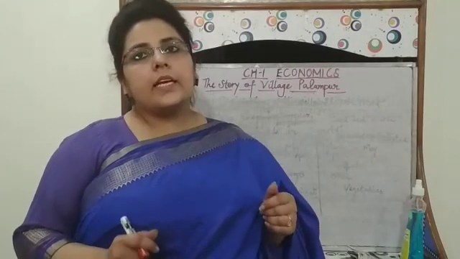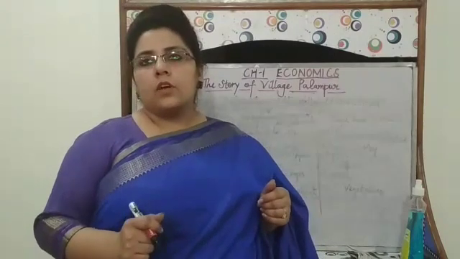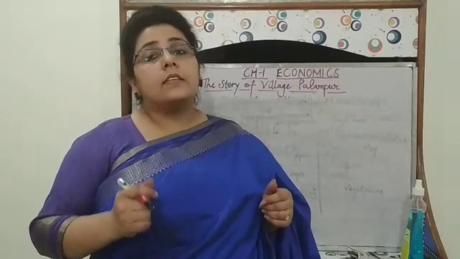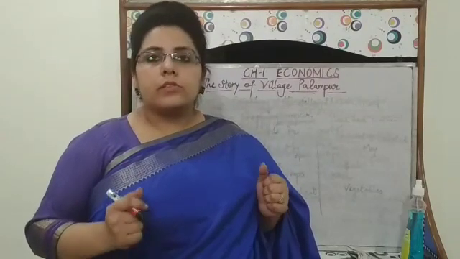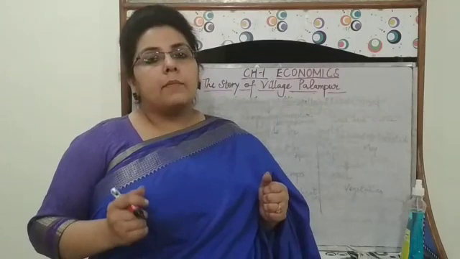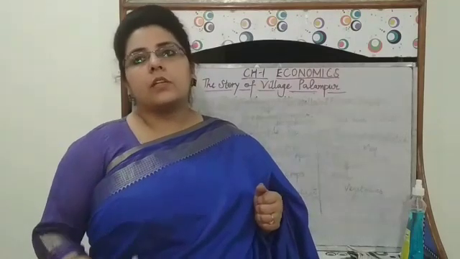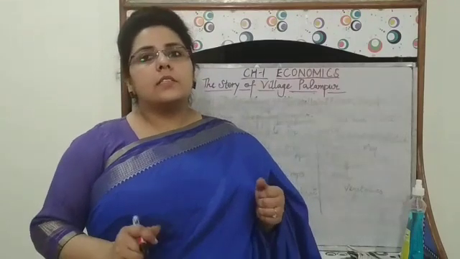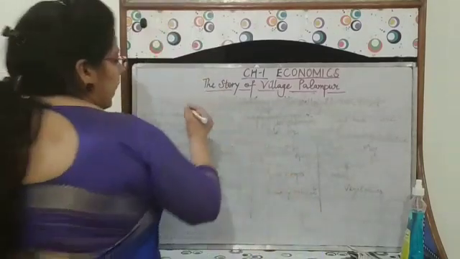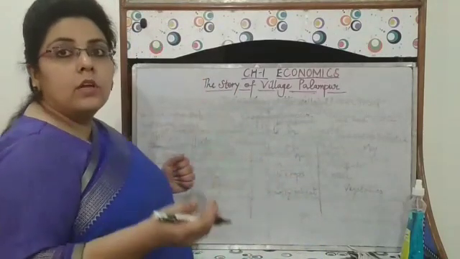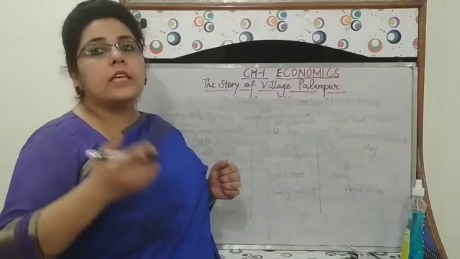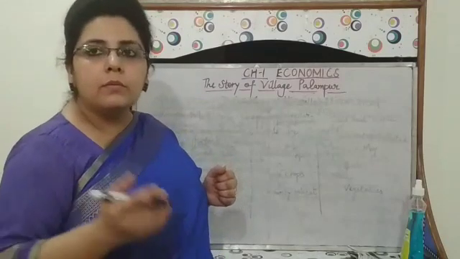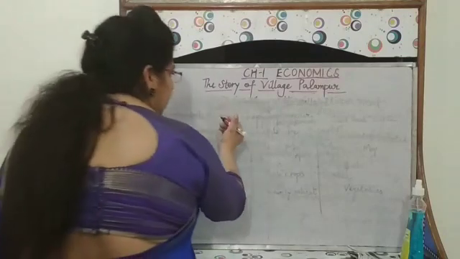Now after getting independence in 1947, there were so many challenges like increasing population, but the agricultural production was constant. So to meet this target, M.S. Swaminathan, who is known as the father of Green Revolution in India, suggested the idea of Green Revolution, which means to do agriculture by using modern techniques, using irrigation facilities, HYV seeds and modern tools and machinery like tractors, harvesters, etc.